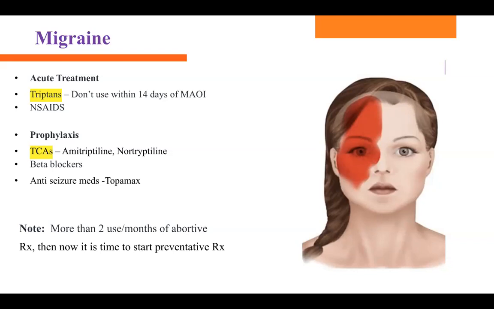So which one is preventative therapy? Which drug can we use on a daily basis? We can give them propranolol, calcium channel blockers, beta blockers, anti-seizure medication, that is Topamax, all of these. A very important drug for prophylaxis treatment of migraine is TCA, tricyclic antidepressant. That is amitriptyline, a long name, nortriptyline, okay? So don't get confused between triptan and triptyline. Triptyline is a long name, it's for preventative therapy. Triptan is short acting, that's how you turn off their headaches.